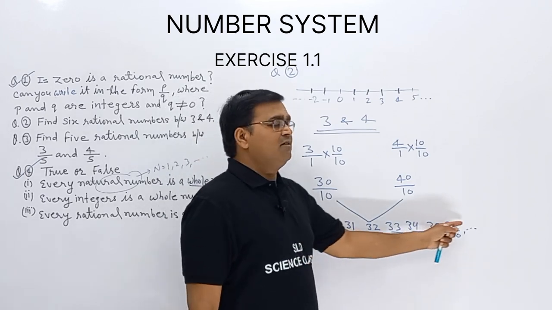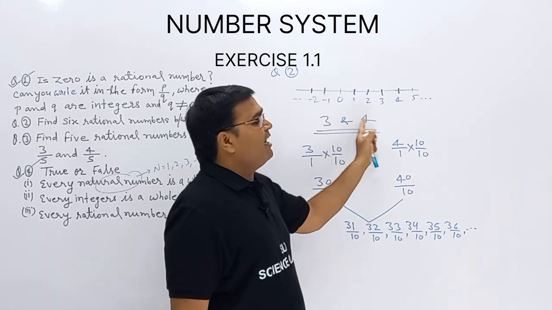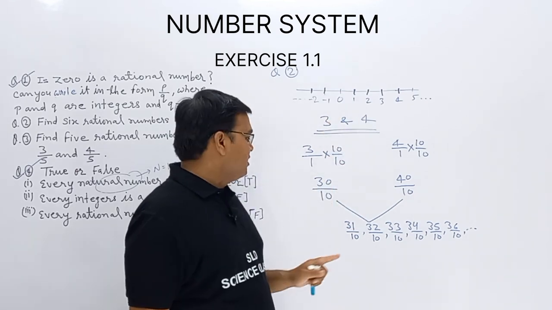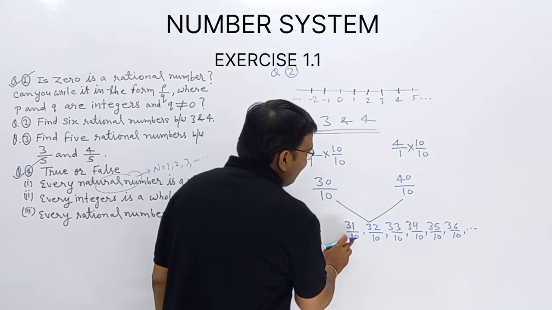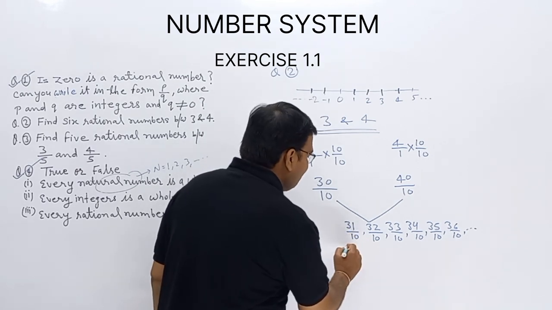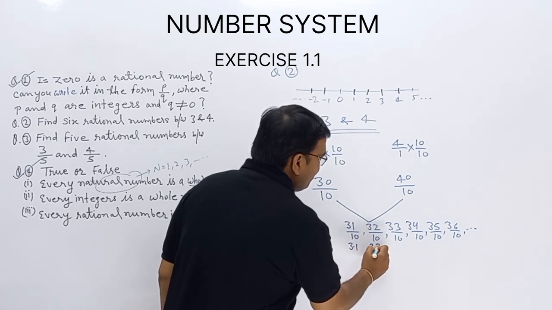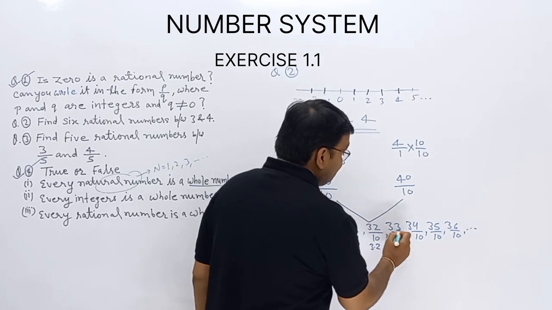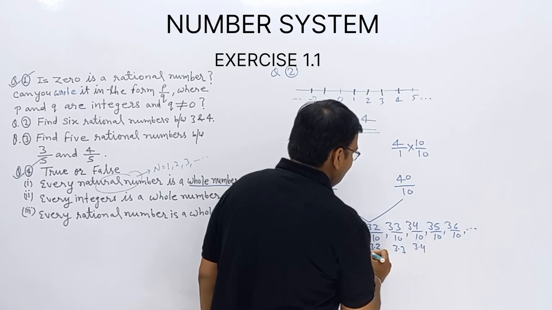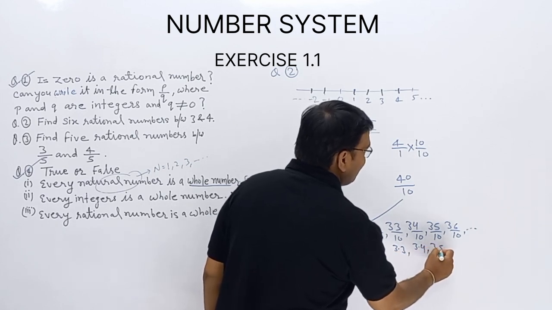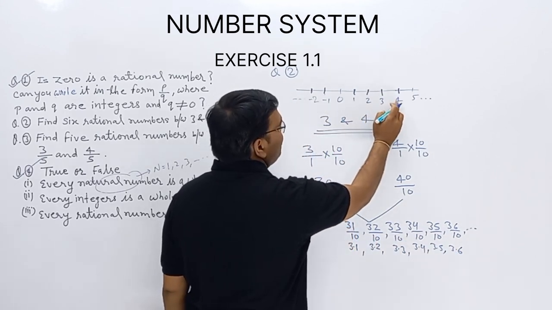They are the rational numbers in between 3 and 4. Yes or no? I am just trying to prove. Once we convert the fractions 31/10, 32/10 to decimals, the results will be 3.1, 3.2, then 33/10 is 3.3, this will be 3.4, this will be 3.5, this will be 3.6, and these all numbers are between 3 and 4.